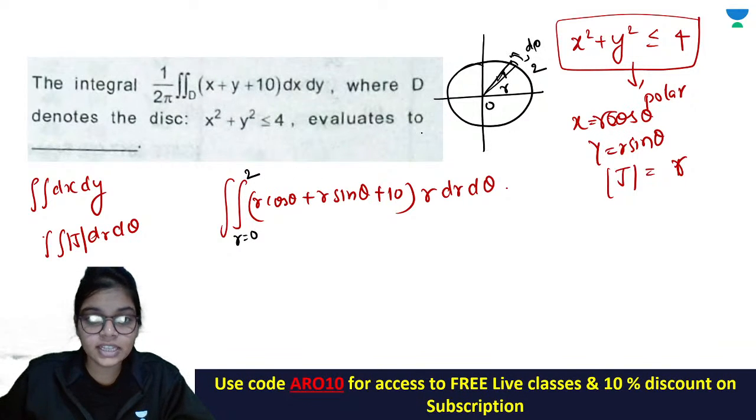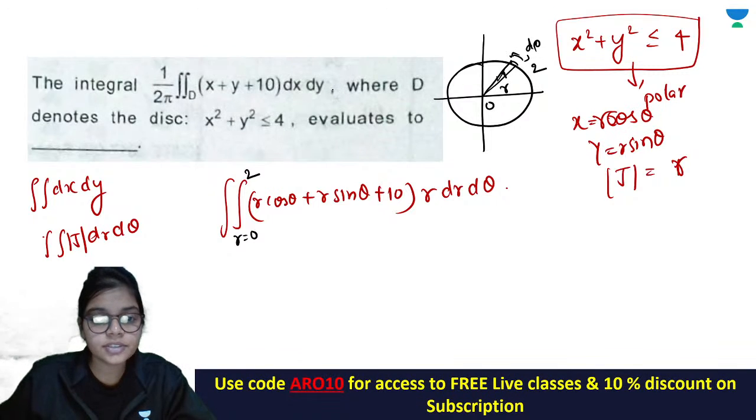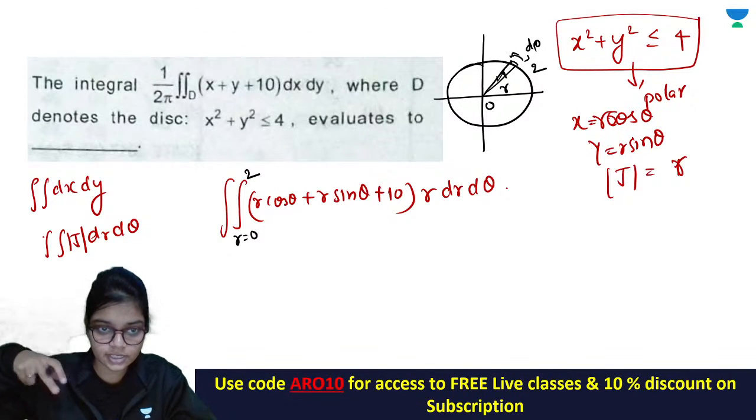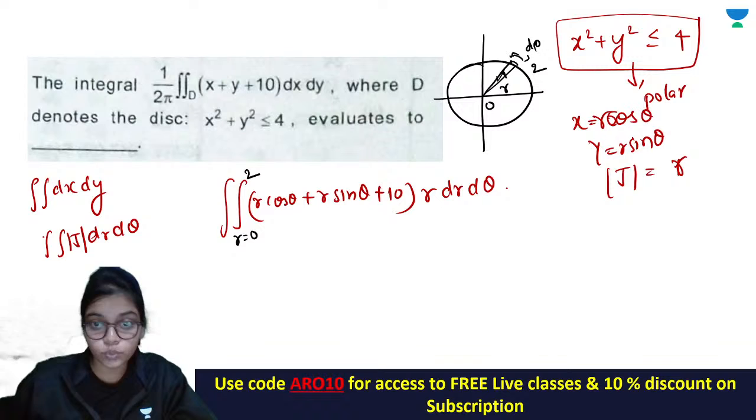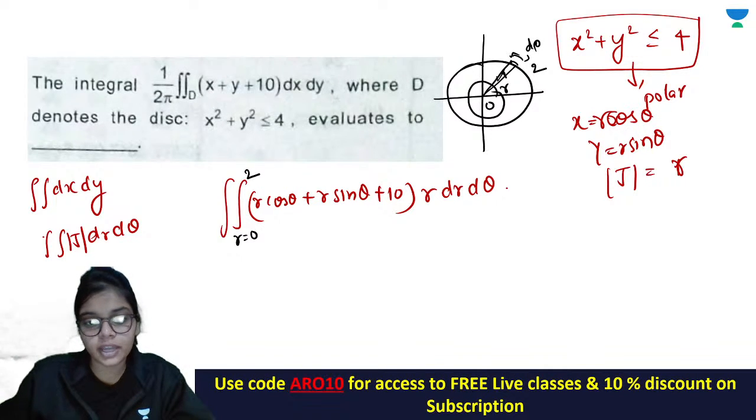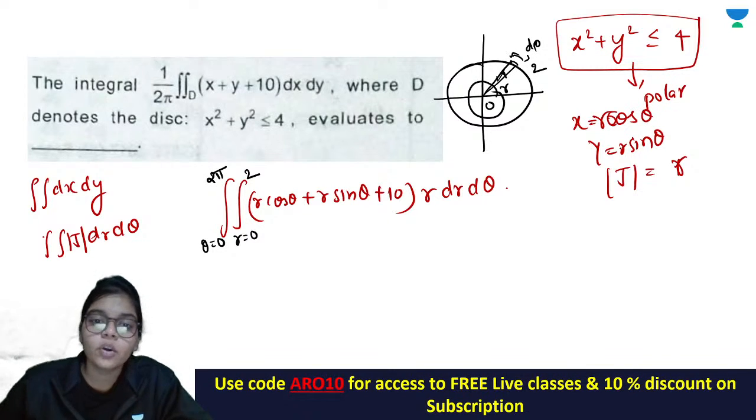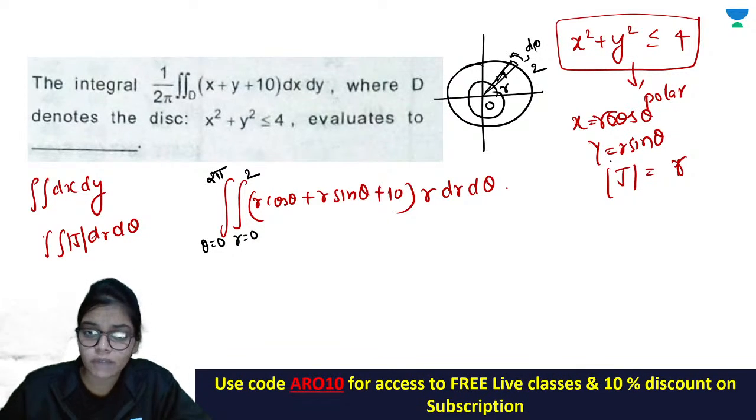The limit for theta, okay, the integral it is being asked for complete integral. ठीक है, पूरा डिस्क के अराउंड, पूरा डिस्क के अलोंग, मतलब थीटा यहाँ से चालू होके पूरा का पूरा आपको करना है. That means theta is from 0 to 2 pi. Okay, theta is from 0 to 2 pi which you have to integrate. अब आपका देखो इंटीग्रेशन बहुत आसान हो गया है.